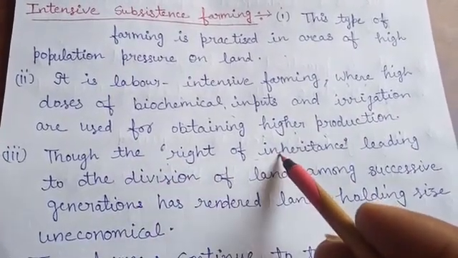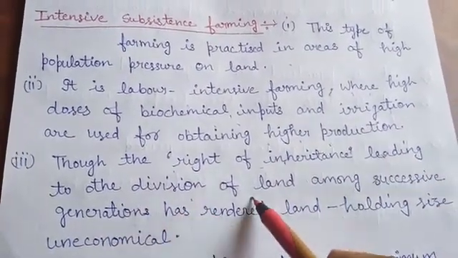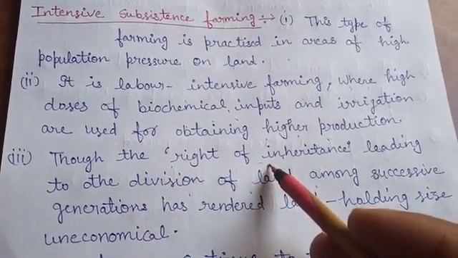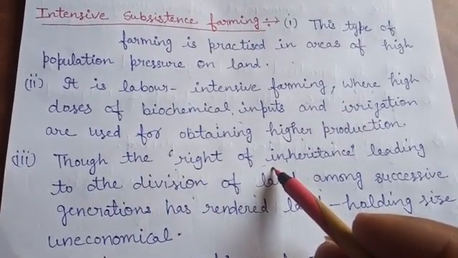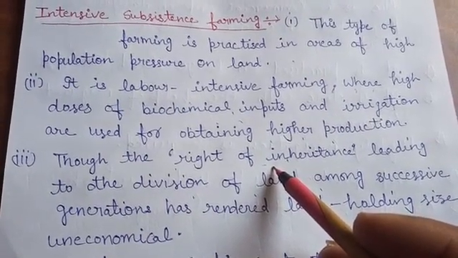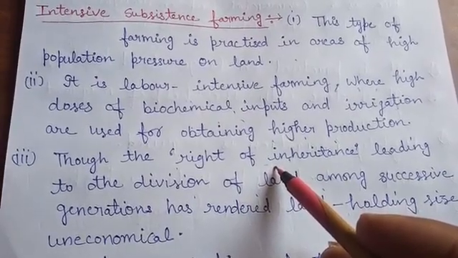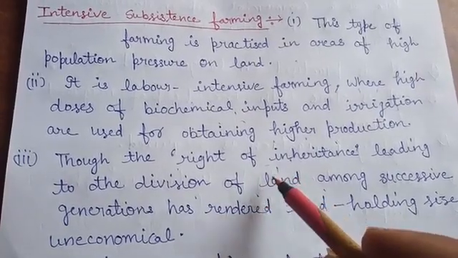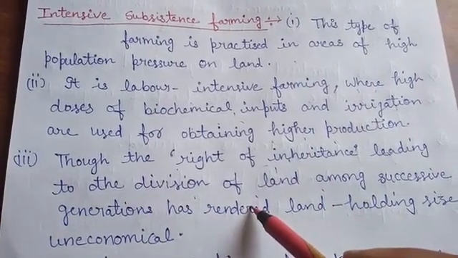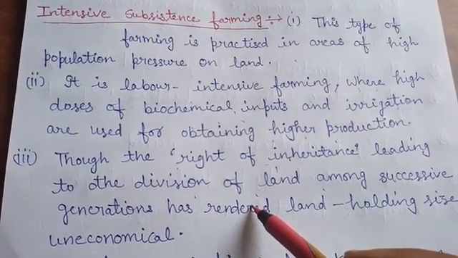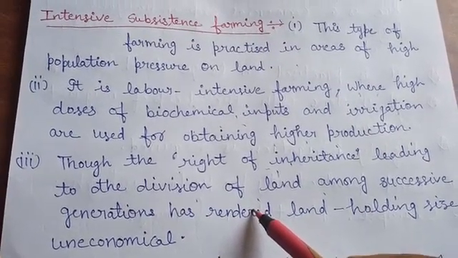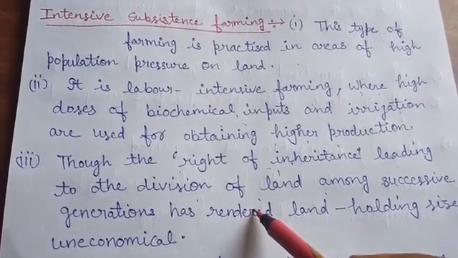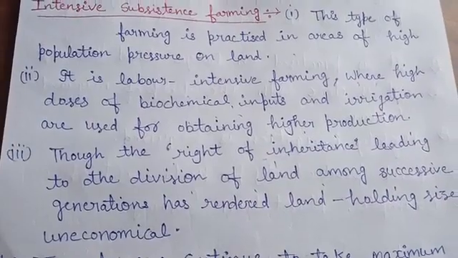The rights of inheritance lead to the division of land among successive generations. In India there is a right of inheritance. All the property of the father is divided among his sons and daughters. That's why when land passes from one generation to another generation, it leads to the division of land among successive generations.